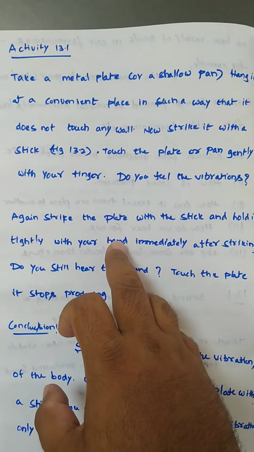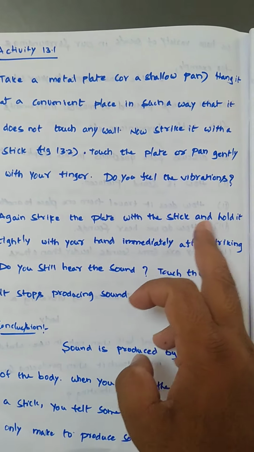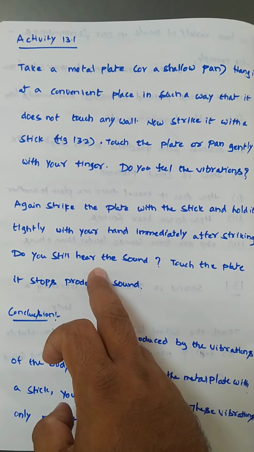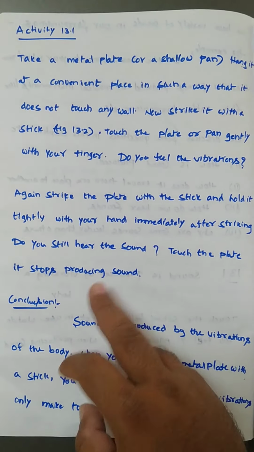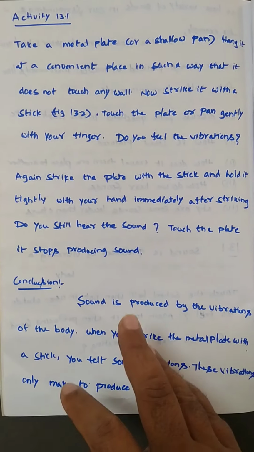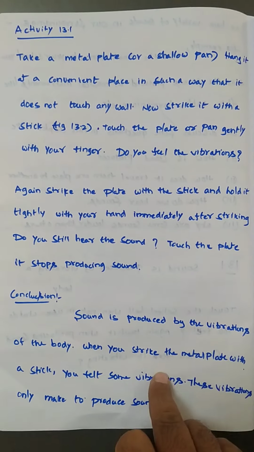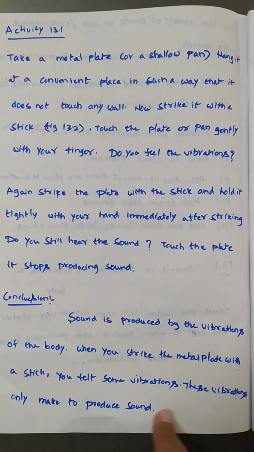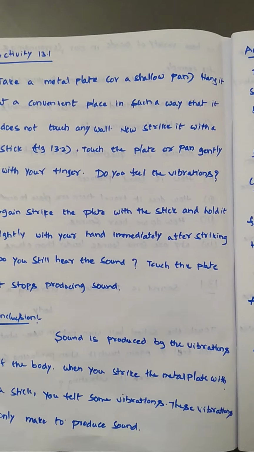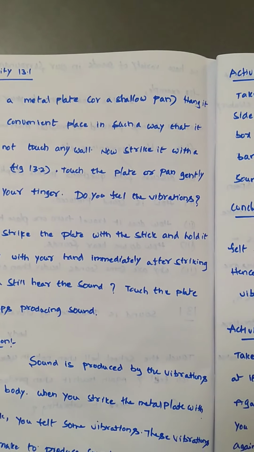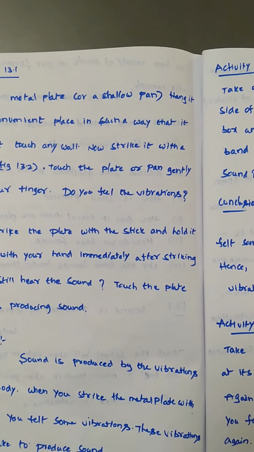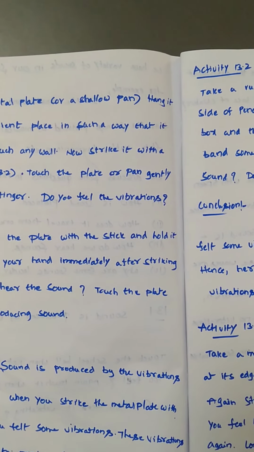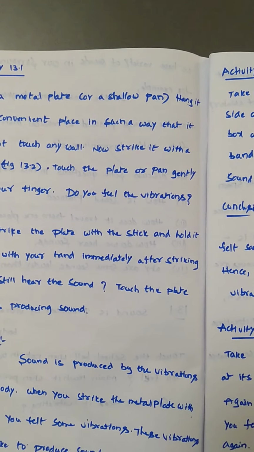Again strike the plate with a stick and hold it tightly with your hand immediately after striking. Do you still hear the sound? The plate stops producing sound. The conclusion is that sound is produced by the vibrations of the body. When you strike the metal plate with a stick, you feel some vibration, and these vibrations produce the sound. So if you strike that pan and feel a vibration, it means sound is produced by the vibration of the body.